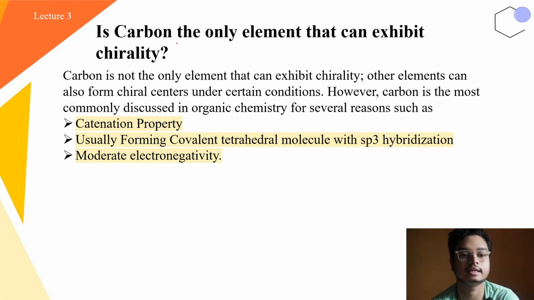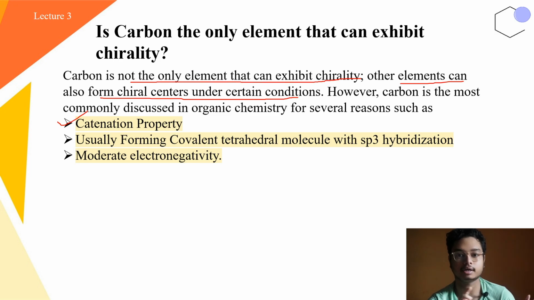Here it is clearly written that carbon is not the only element that can exhibit chirality; other elements can also form chiral centers under certain conditions. However, carbon is the most commonly discussed in organic chemistry for several reasons. First of all, it is its catenation property. We know that carbon-carbon bond formation is quite easy, and it will form long-chain hydrocarbons. So if we substitute the groups, there is a possibility of making a chiral center.